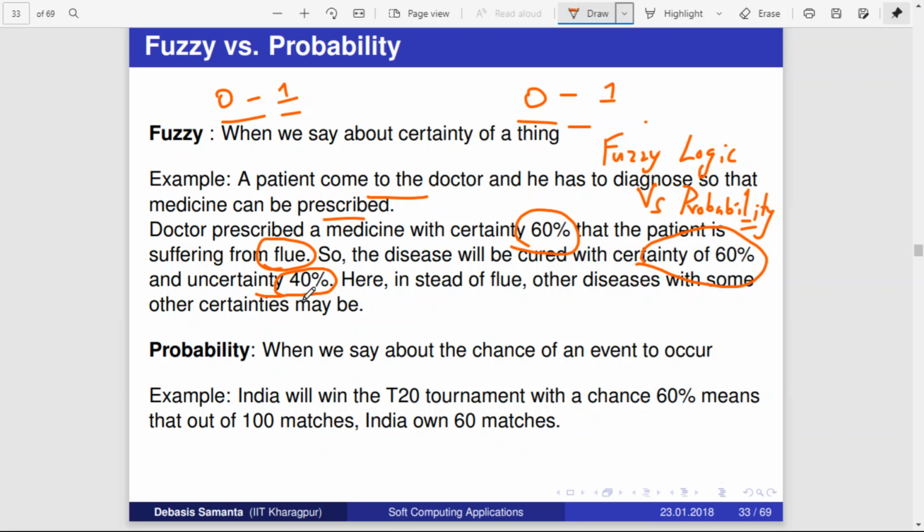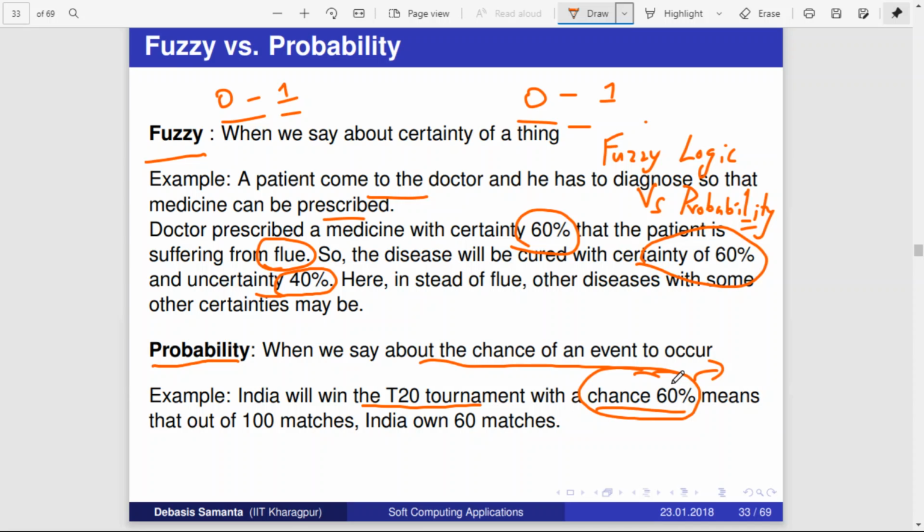This is actually an example of fuzzy. There is no certainty, so there is a degree of uncertainty. In fuzzy there is always a degree of uncertainty. Whereas in probability, we talk about the chance of an event occurring. What is the probability that an event will occur? Here is an example: India will win the T20 tournament with a chance of 60 percent. It means this is not a prediction. This is actually based on some past data.